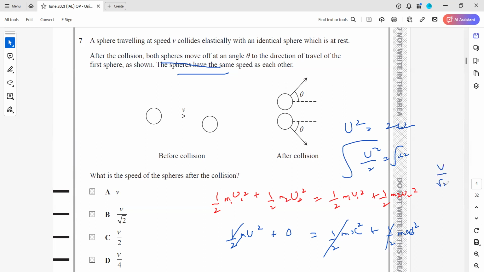So v over root 2 is equal to x. Like the new speed is v over root 2. That's why we take B as the right option.